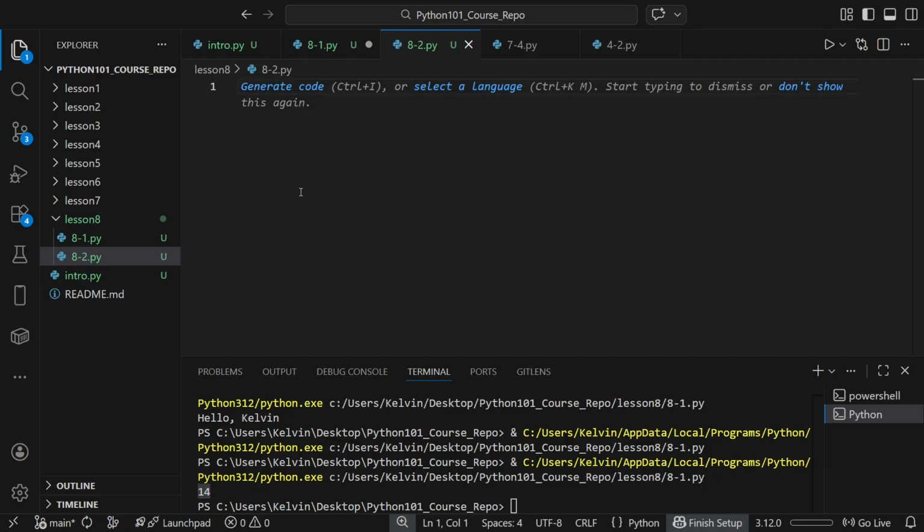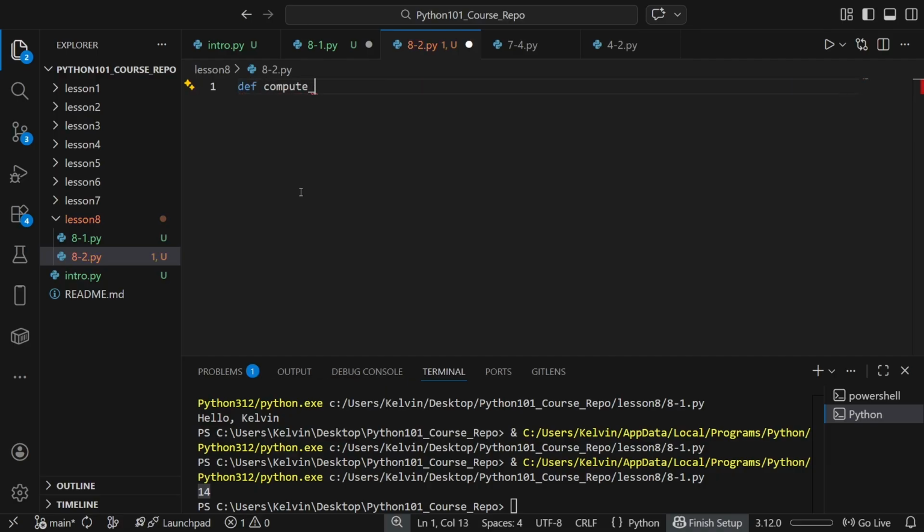Let's create a function called def compute_total. What this will do is it'll take a price and a tax rate variable, and it'll return the total. Let's give tax rate a default of 0.0625. So we can define it something like this, a float of 0.0625. This is basically the default parameter here. So if you don't pass in tax rate, it automatically defaults to 0.0625.